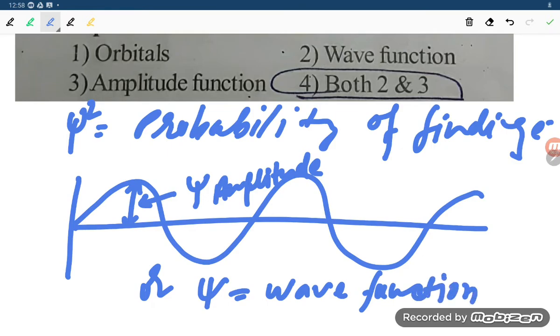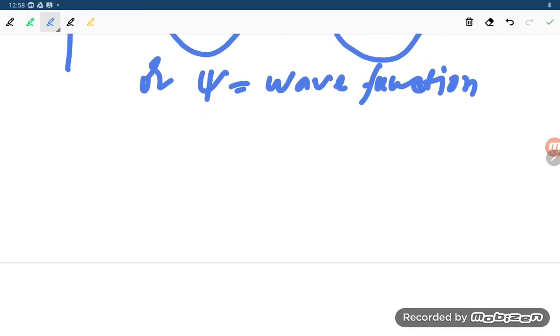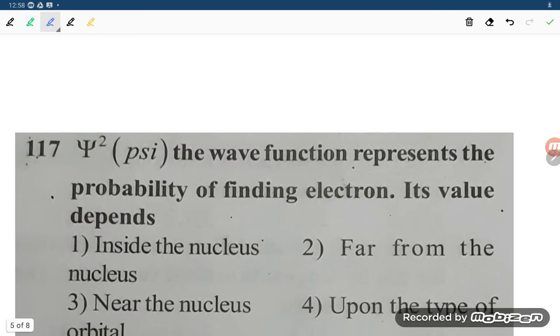Right. So the correct options will be option number 2 and 3. So the required option is 4. Now let us move to another problem, student. What is the problem number